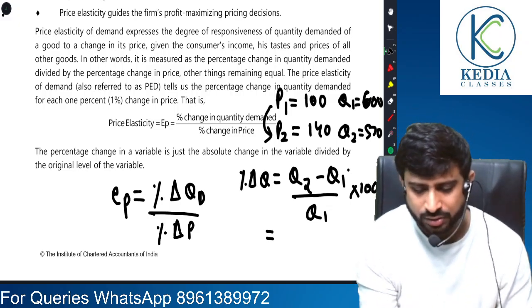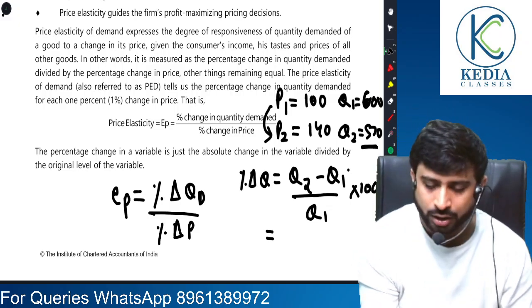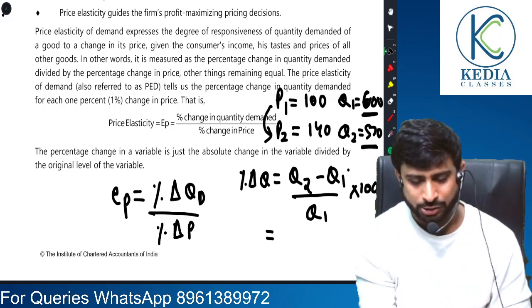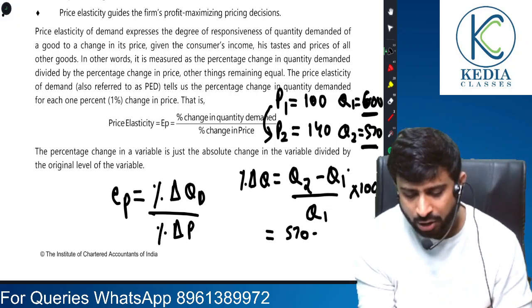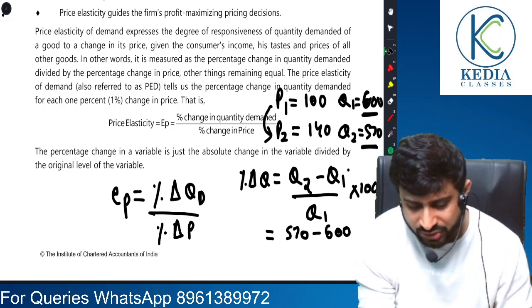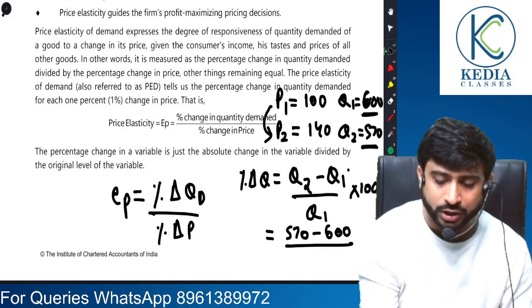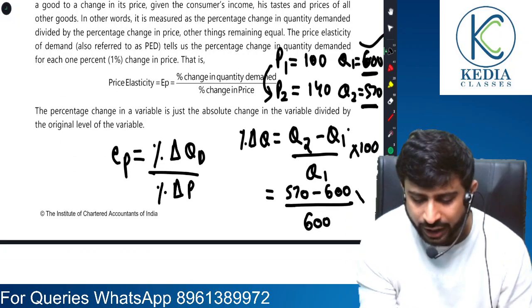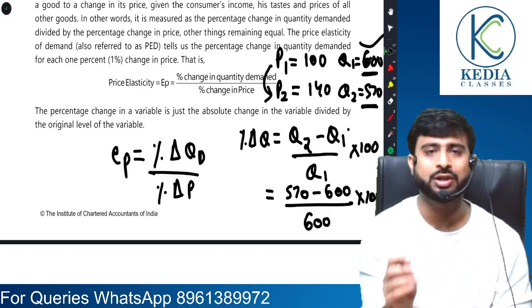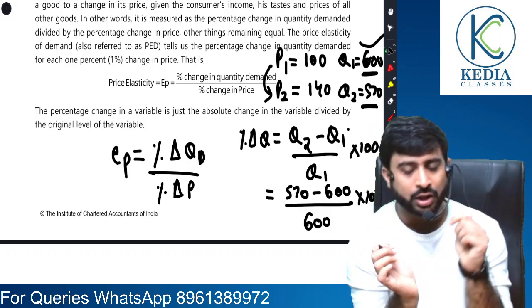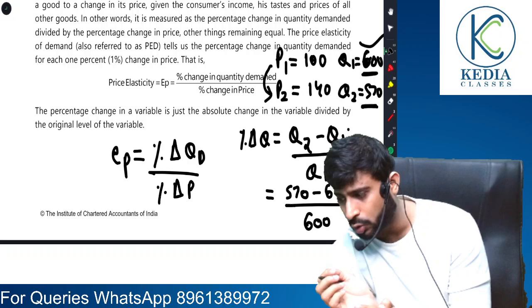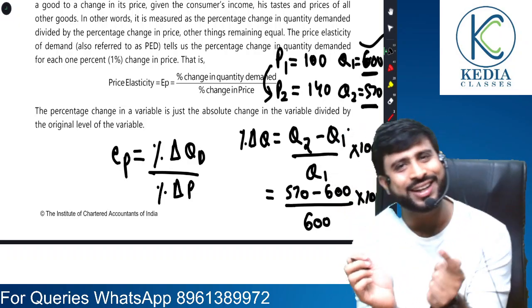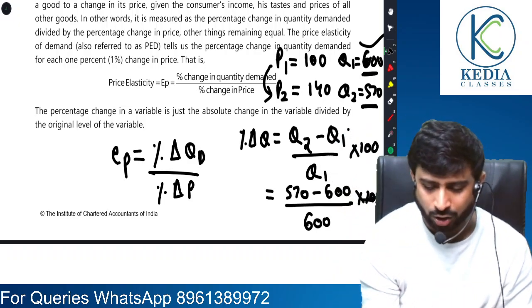That means new quantity is 570, old quantity is 600. So dear students, it becomes 570 minus 600 by old quantity. What is old quantity, sir? Sir, old quantity is 600 into 100. Understood, sir? So percentage change in quantity is new quantity minus old quantity whole by old quantity into 100.